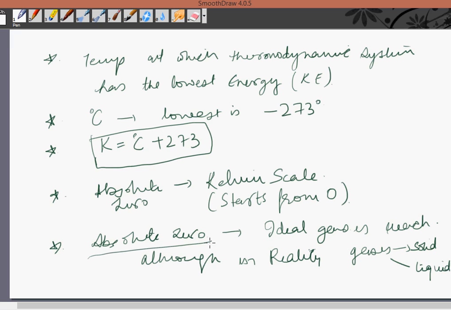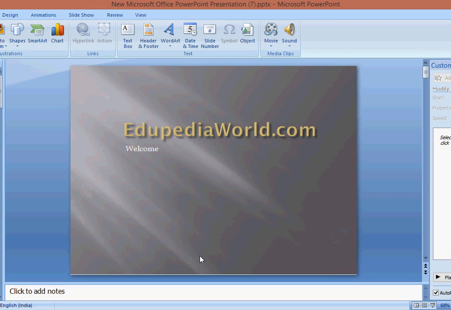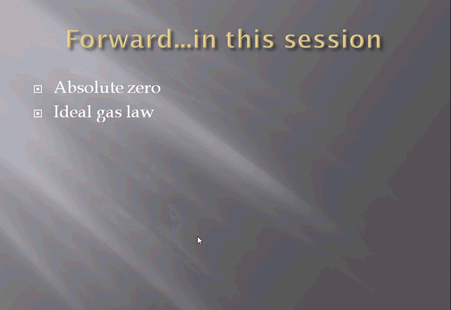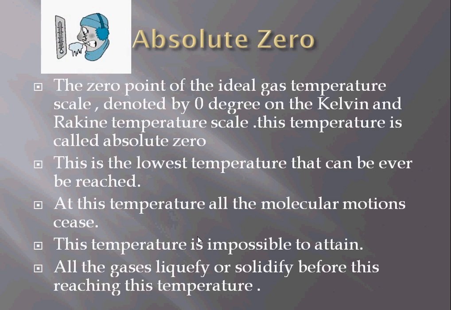So friends, let's sum up with the definitions and points to be remembered. The 0 point of the ideal gas temperature scale, denoted by 0 degree on the Kelvin and Rankine temperature scale, is called absolute zero.